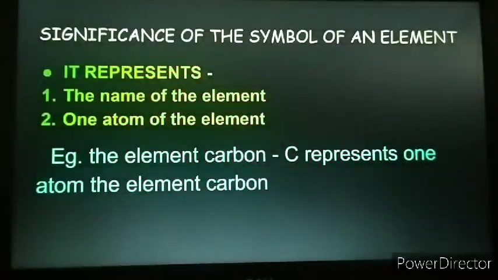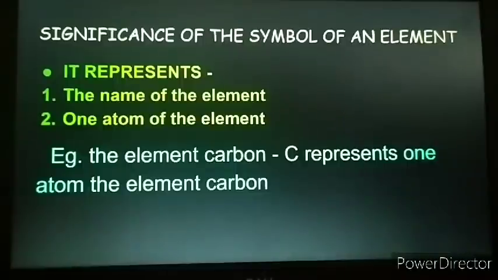Now, the next point is the significance of the symbol of an element. What is its significance? Why do we need a symbol for an element? Well, the symbol of an element represents the name of the element, and it also tells one atom of that particular element.